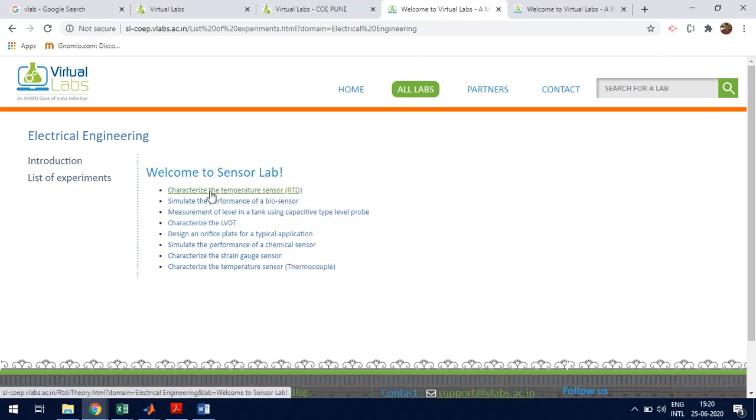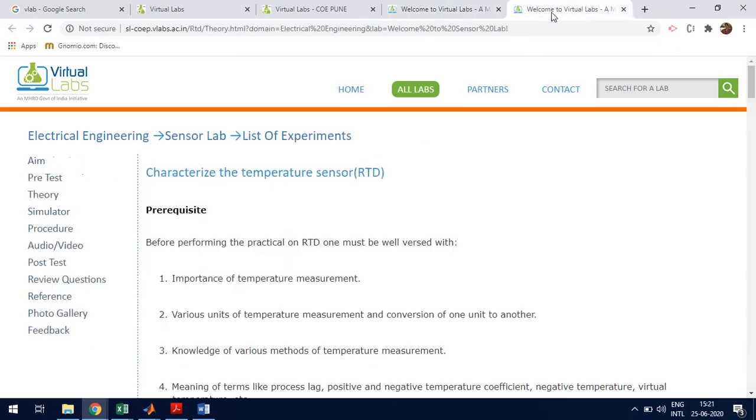So let's go for this, characterize the temperature sensor. So we have an RTD here. Inside this experiment you have aim, pre-test, theory, simulator, procedure, audio, video, post test, review questions, reference, gallery.